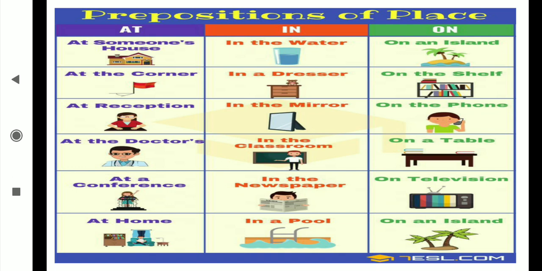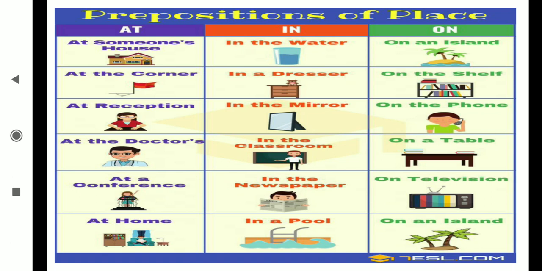Okay, for the position. Now: at the corner, at reception, at the doctor's, at a conference, at home, in the water, in a dresser, in the mirror, in the classroom, in the newspaper, in a pool, on an island, on the shelf, on the phone, on a table, on television.